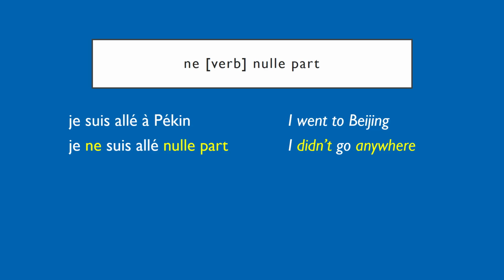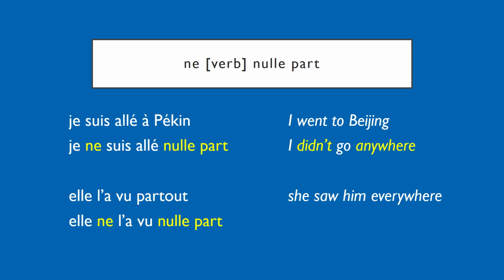So the thing to remember with nulle part is it goes in the same place as any word that describes place in the affirmative sentence. Let's have a look at another example. Elle l'a vu partout. She saw him everywhere. Elle ne l'a vu nulle part. She didn't see him anywhere. So nulle part, in this case, goes in the same place as partout because they both express place.